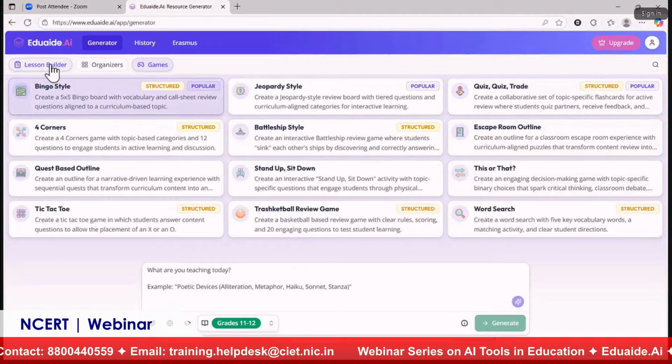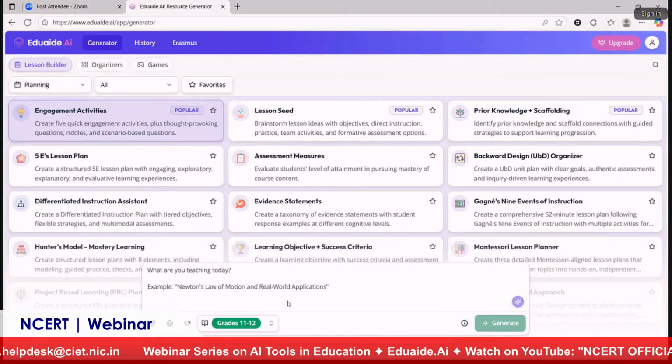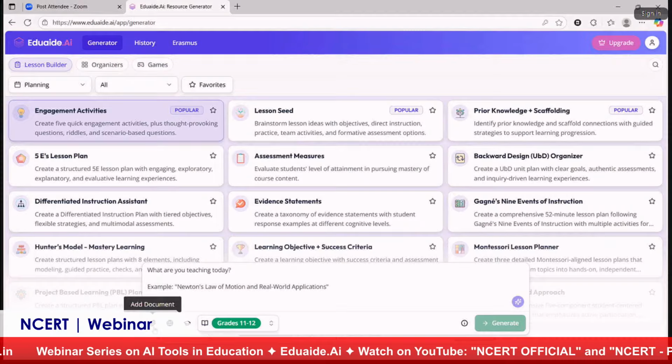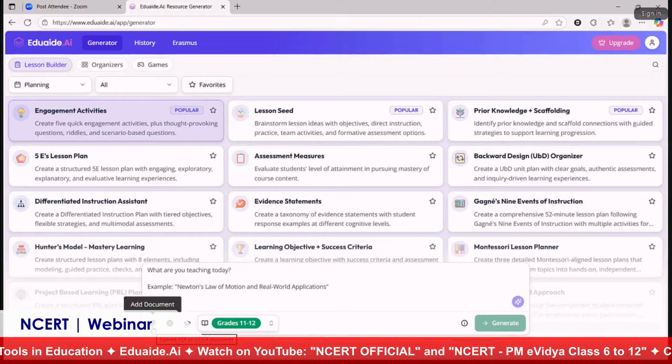Now, let me go to lesson builder. At the bottom, you can see a box. This is an input box. I will not call this a prompt box because we are not going to write a prompt here. So what can be done here? You can mention the topic that you are teaching. Yes, we will see it in our demonstration.